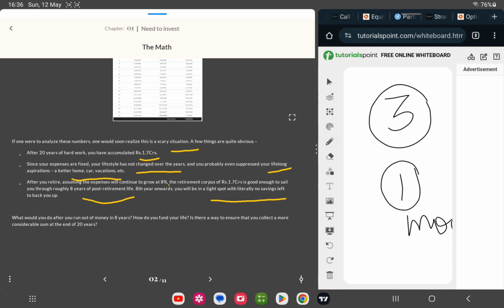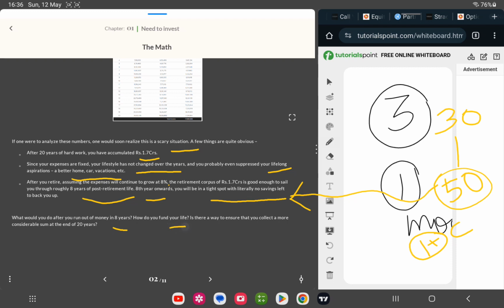So this is just a basic example: you are starting at 30 and retiring at 50, and you are saving 1 plus crores, and then this is what happens. With that money you can only manage for 8 years. Okay, what would you do after you run out of money in 8 years? How do you fund your life? Okay, after 50 years, is there a way to ensure that you collect a more considerable sum at the end of 20 years? Now this is a big question for everyone, so let's see what the explanation has to give.